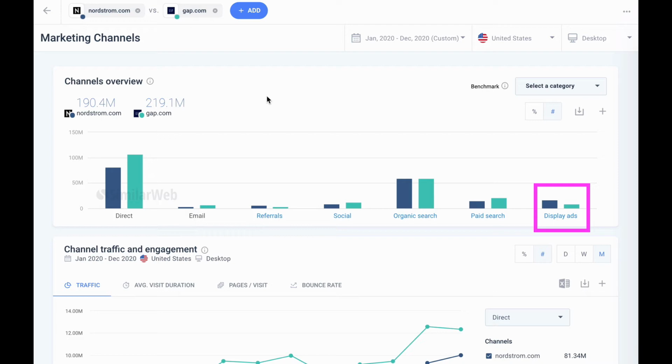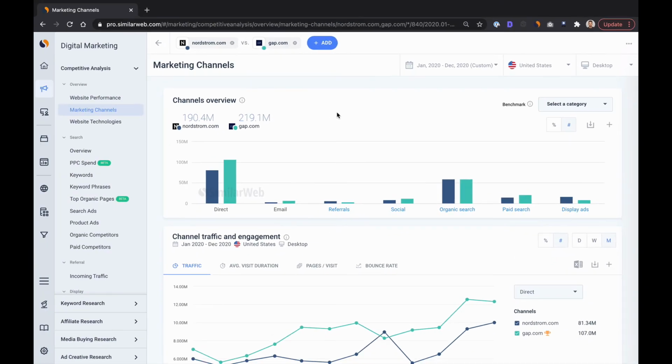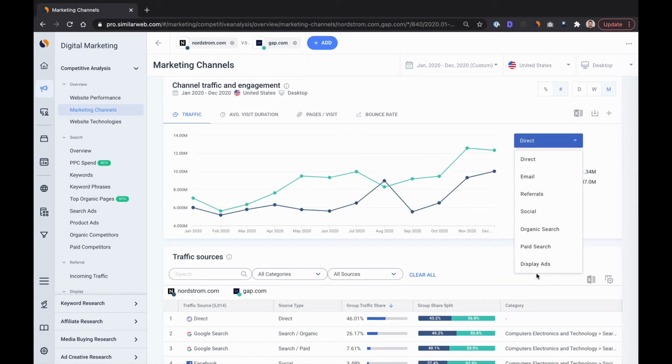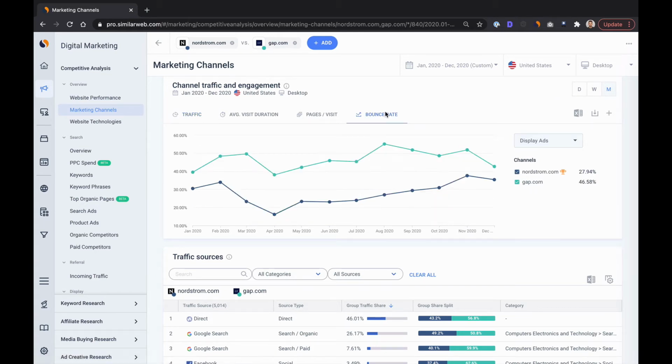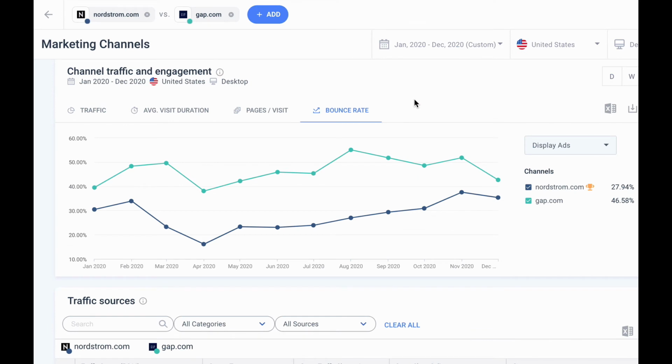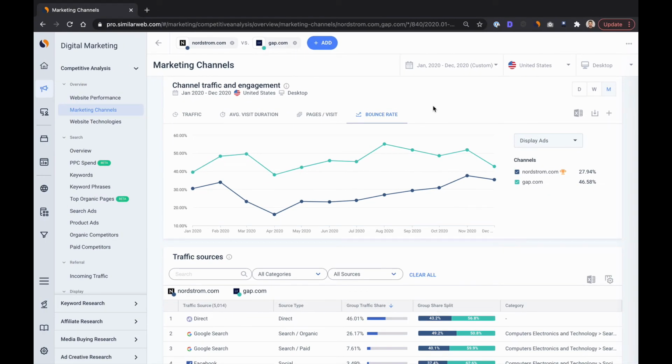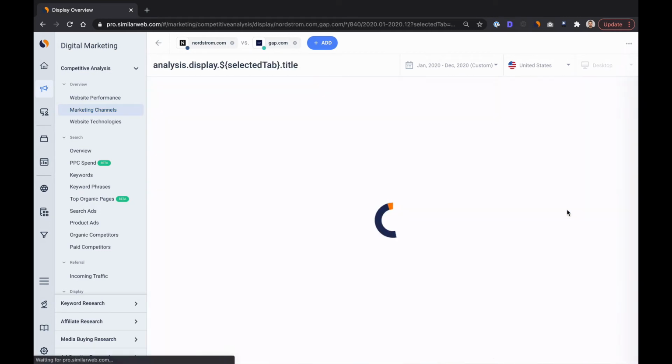First, we need to understand if the traffic Nordstrom is driving via display is even high quality traffic before deciding whether this route is worth it for Gap. Here we can see how much display traffic Nordstrom is driving over time. And we can even go to bounce rate to notice that Nordstrom's bounce rate is historically lower, suggesting that traffic that Nordstrom drives from display ads is higher quality, more likely to stick around the site. It also means we could learn from how they do their landing pages, so let's add that as a follow-up item for the team. Let's drill into Nordstrom's display strategy.